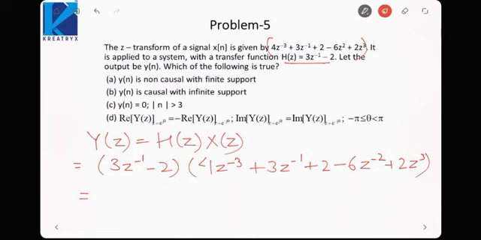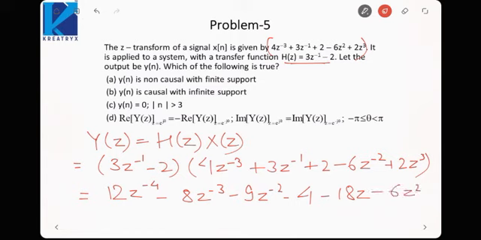If we take the product, it would come out to be 12z^-4 minus 8z^-3 minus 9z^-2 minus 4 minus 18z minus 6z^2 minus 4z^3. This would be the product of these two.